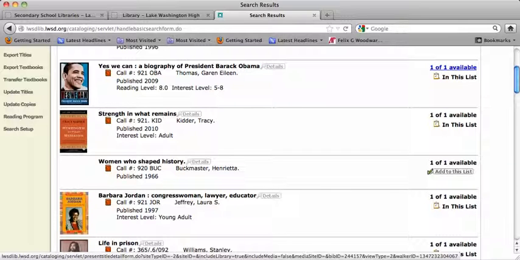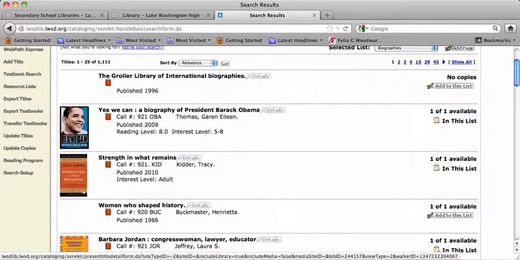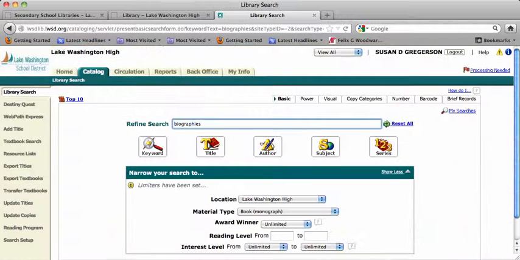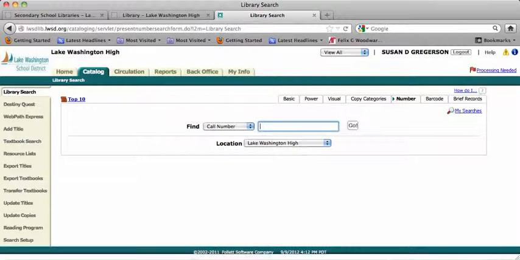If it's not there and you want it, you need to come and tell one of us in the library staff so we can take care of that. There's another way you can look if you're really not knowing what you want. Because you know now that 921s are biographies, you could go to call number, and say, I want to see all the 921s that you have.